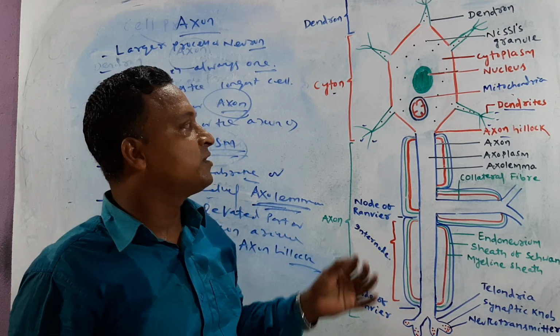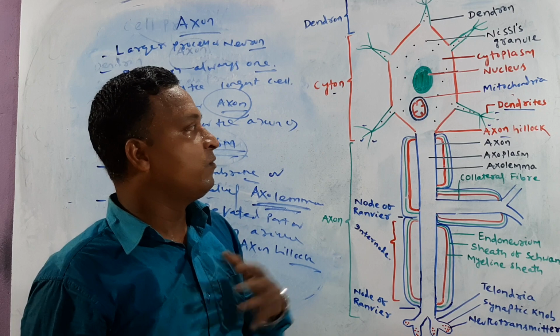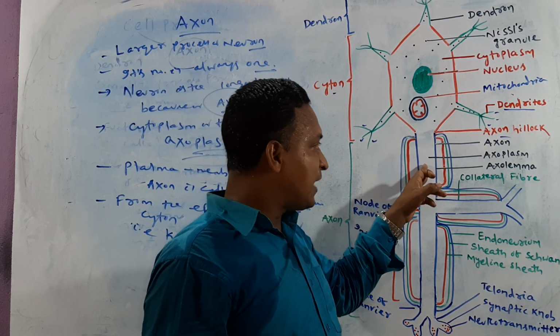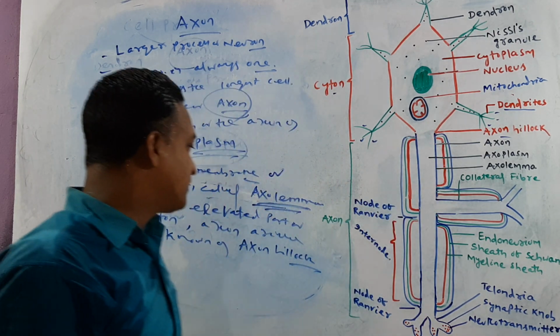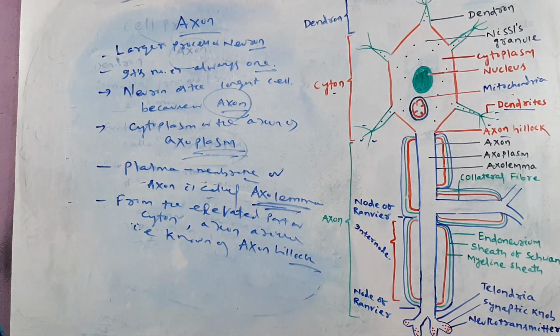Anybody, what is that? Axon hillock. The elevated part of the cyton from which the axon arises, we can call that axon hillock. Clear, guys? No confusion.